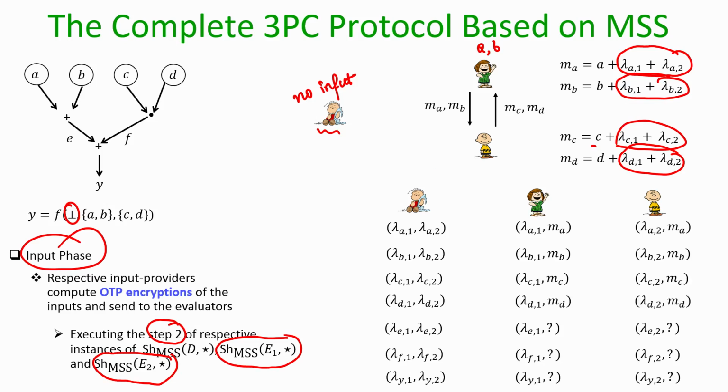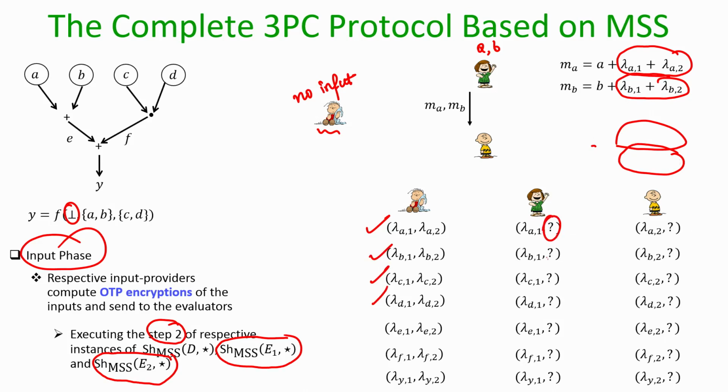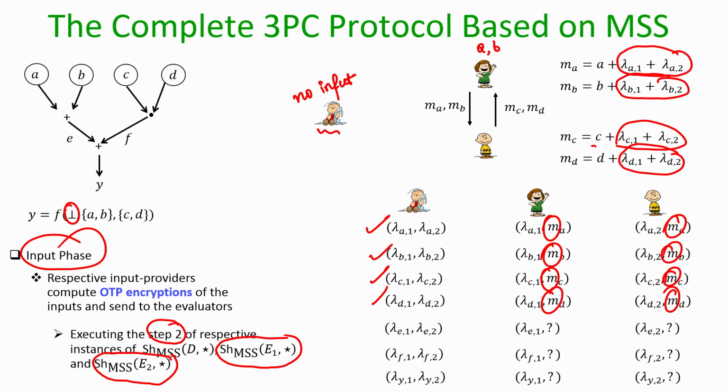So, now you can see that the values A, B, C and D are completely secret shared, right. Till now, before the input phase, they were not yet completely secret shared because the OTP encryptions were not there. But once we go to the input phase and the values of A, B, C and D are decided by the input providers and they distribute the OTP encryptions, the actual A, B, C and D are now available as per the sharing semantic of 3-party MSS secret sharing. So, that will be the input phase.